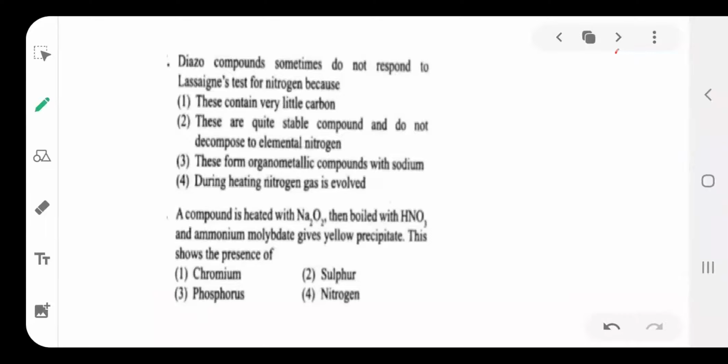They form organometallic compounds with sodium, and during heating nitrogen gas is evolved. Whenever nitrogen gas is evolved, sodium cyanide is not formed, so they do not respond to the Lassaigne extract test.